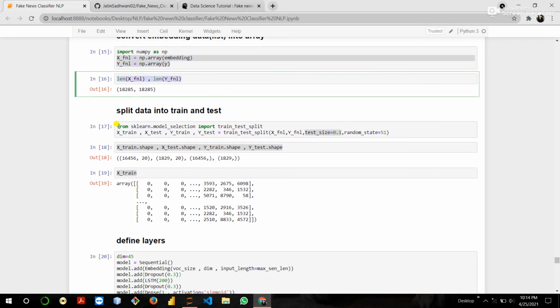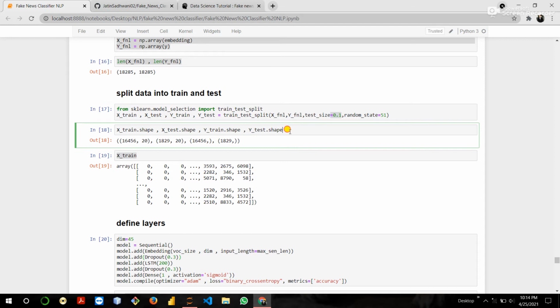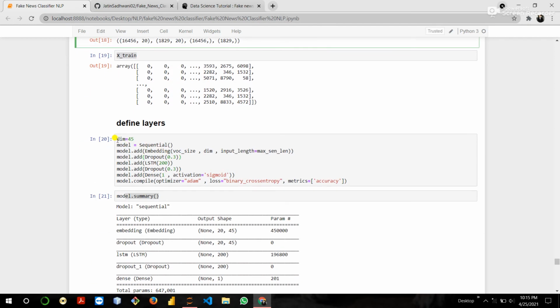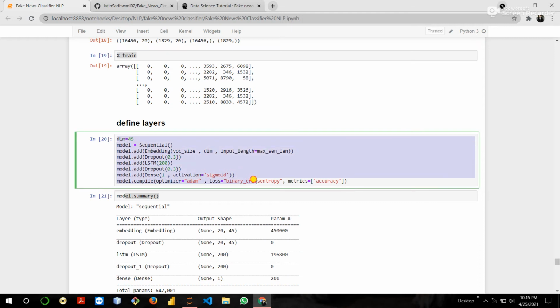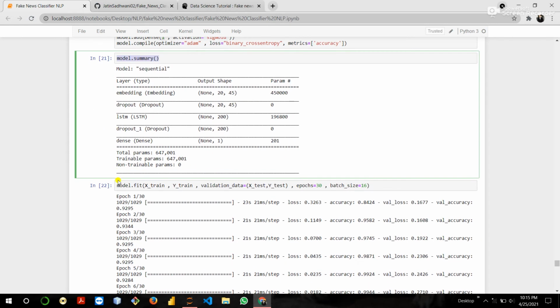Then split the data into training and testing. For testing data we take 10%. Then check the shape of our data. Then define our own architecture, and we have only one output, real or fake. Then we can check the summary of our model. Then I train the model for 30 epochs.